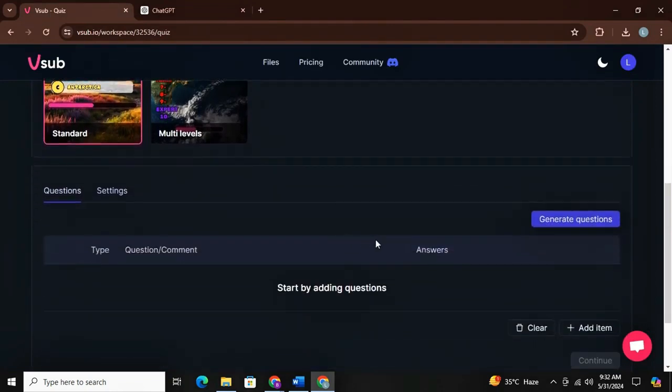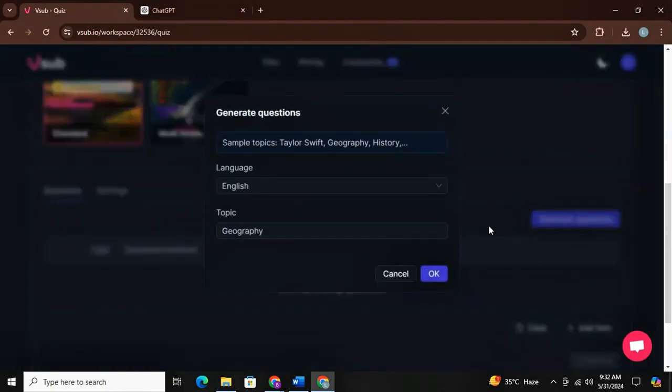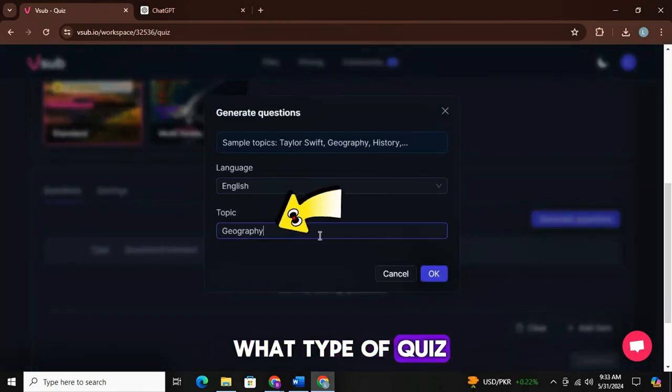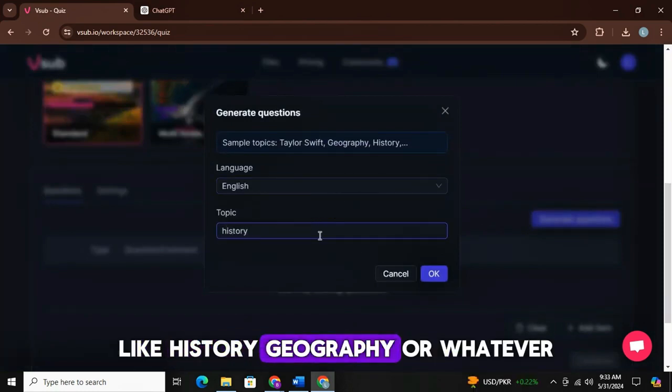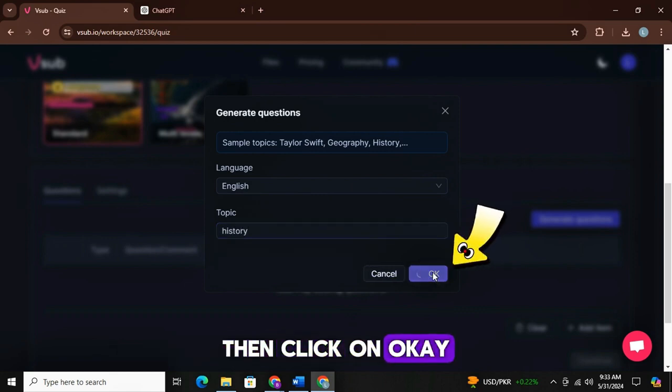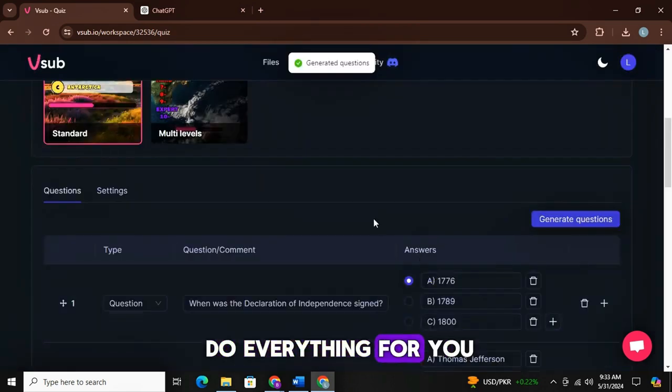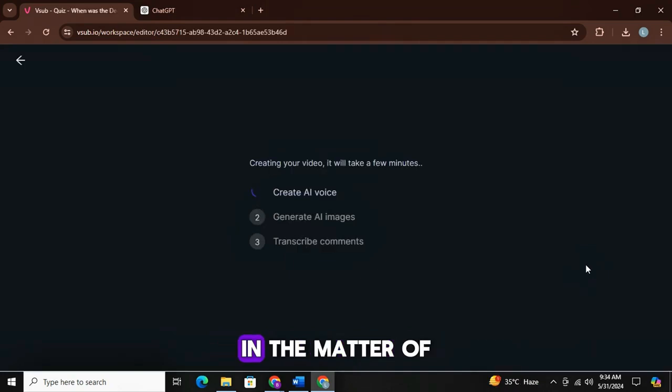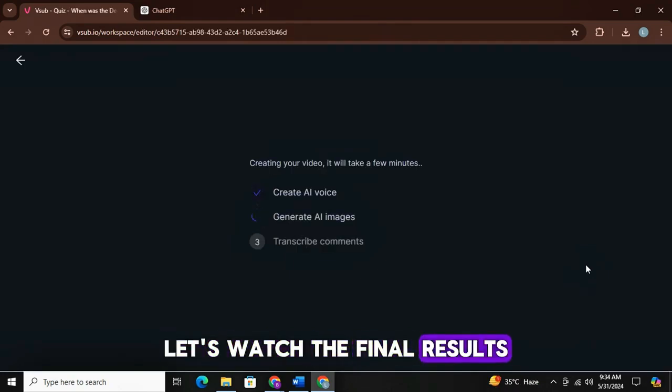Now simply click on generate questions. Now you can select what type of quiz you want to make, like history, geography, or whatever. Then click on OK and it will automatically do everything for you. Then simply click on continue and your video will be ready in a matter of seconds. Let's watch the final results.